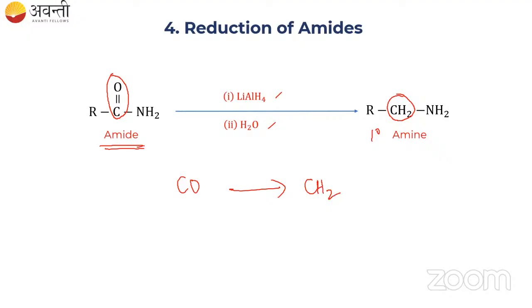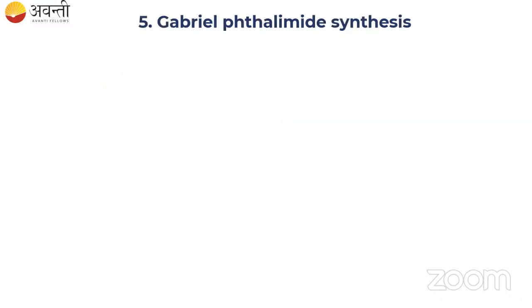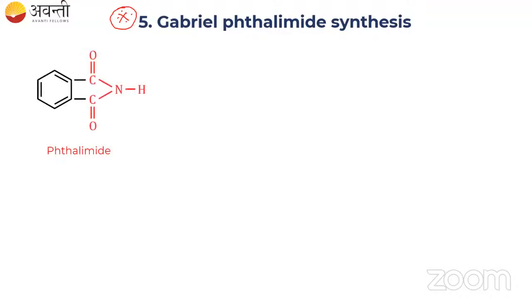Now let's go for the fifth preparation. Fifth is Gabriel phthalimide synthesis. It is a naming reaction, so you have to give more importance to this. Here you take phthalimide as the starting compound. A benzene ring, phenyl ring, attached to CO-CO-NH is called phthalimide.